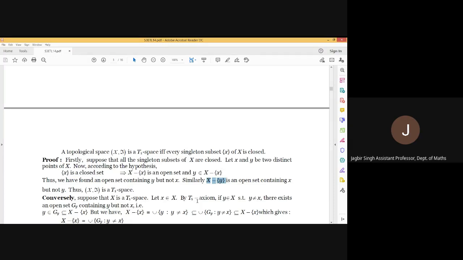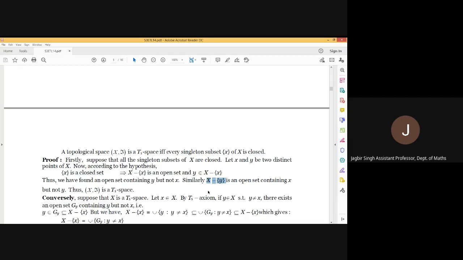So we are having two open sets, one is X minus {x}, other is X minus {y}. One contains y not x, and other contains x not y. So the condition for a space being a T1 space is satisfied, and hence this topological space is T1.